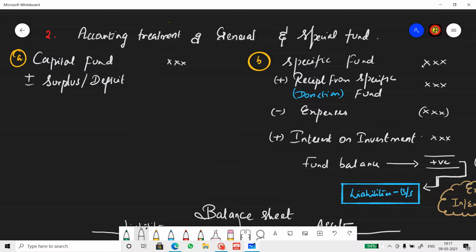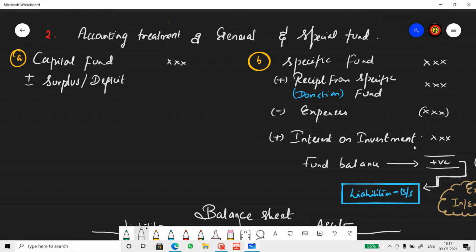Special fund: we add receipts for the special fund. Any donation received for the purpose for which the fund has been created, say if it's a building fund, donation received for construction of the building will be added to this. Expenses connected to the fund will be subtracted from the fund. And if there is an ample amount of money in the fund account and the organization likes to invest it, they get interest on such investment. So any interest received on investment of a specific fund will be added to the specific fund.